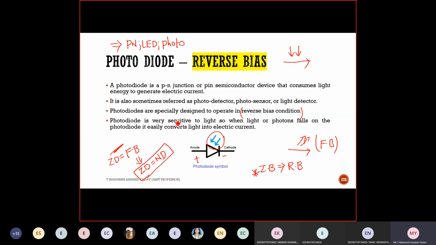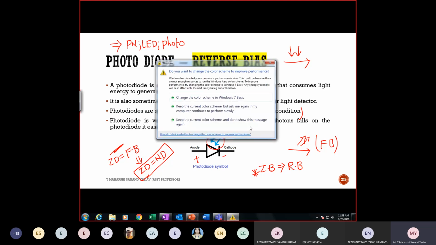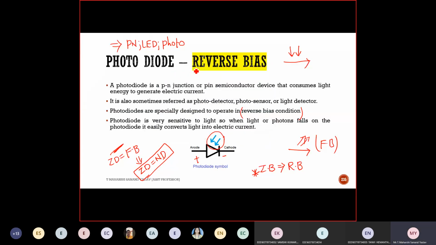Photodiode is very sensitive to light. When light or photons fall on the photodiode, it easily converts light into electric current. I hope you know about the solar panel, right? What will it do? It will take light and then it gives energy. It will give current. That's it.